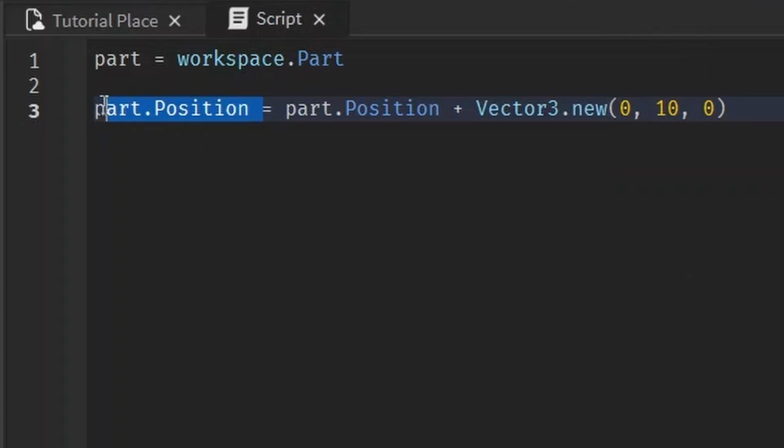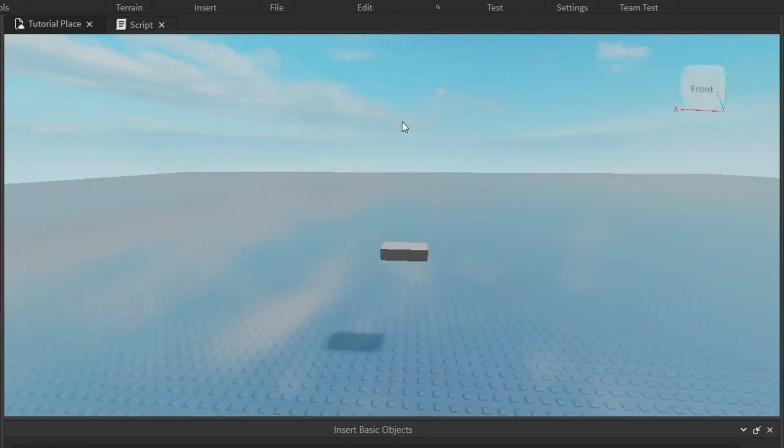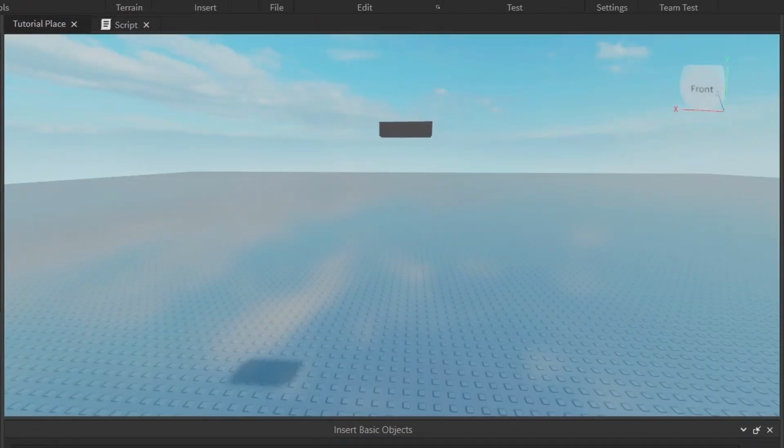So this is saying take the part's position and I want it to be the same exact thing. If we just had this part, the part wouldn't move because we're telling it, I want your position to be equal to whatever your position is right now. But you can add a vector 3 to another vector 3 because remember, the position is a vector 3. In this case, we want to move it up 10 studs in the y-axis, which is up. So that's why we add a vector3.new and we want it to move up 10 studs. Bam, it does the same exact thing.